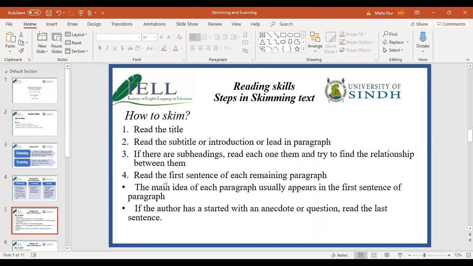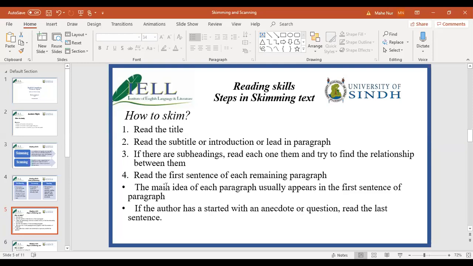Okay, these are some techniques, some steps you have to follow while you are skimming. Number one, read the title. It is very important to read the title because most of the time you have half the answer in the title. The title is what is going to be reflected in the story. So, number one thing is read the title quickly.